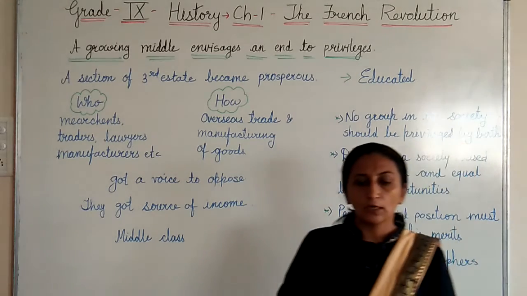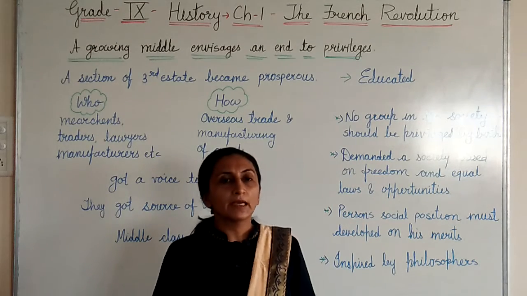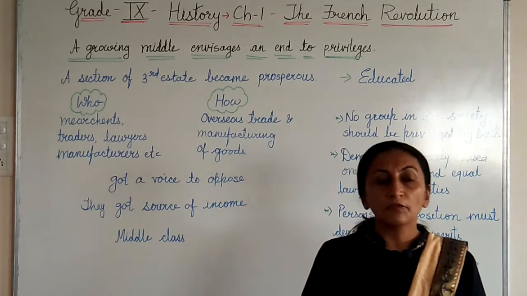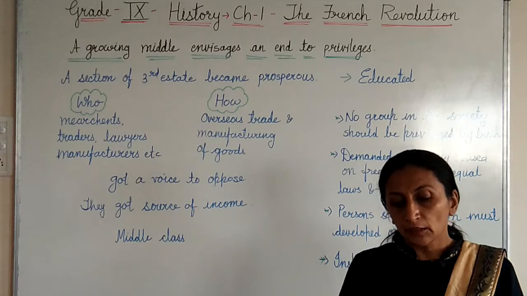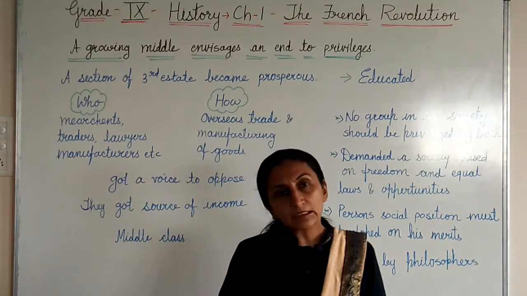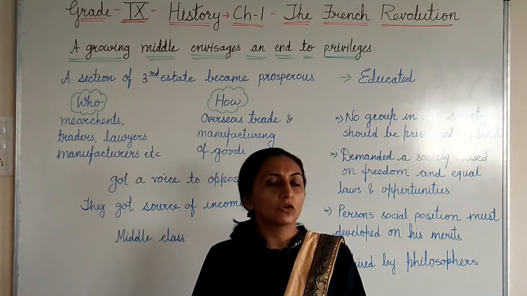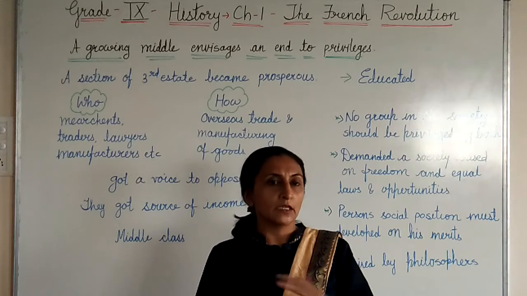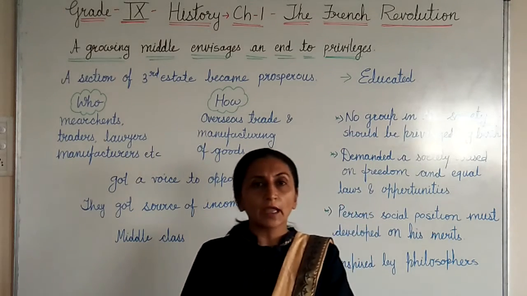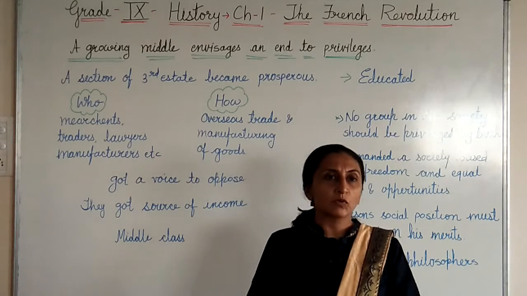See, now in previous video lectures we have seen what happened when the price increased. The treasury was empty. Because of the empty treasury, only one thing came to the king's mind, that I have to increase the tax. So tax increased, and at the same time population growth was there, and because of the population growth the demand for things was more, and compared to the demand the income of the people was less, and prices were high.